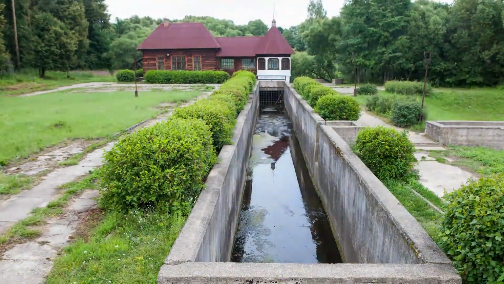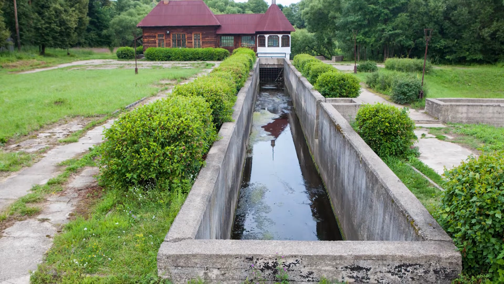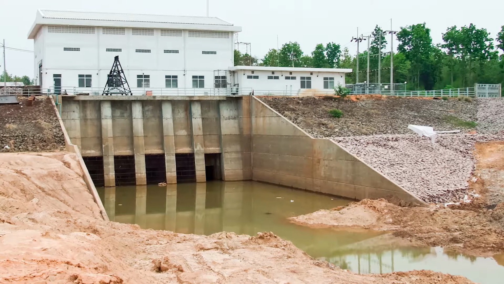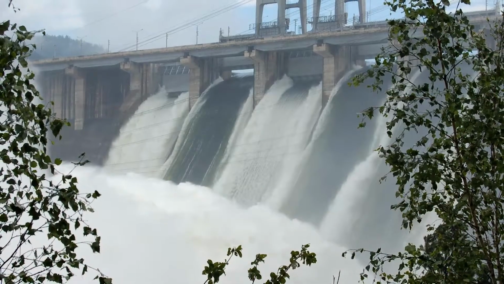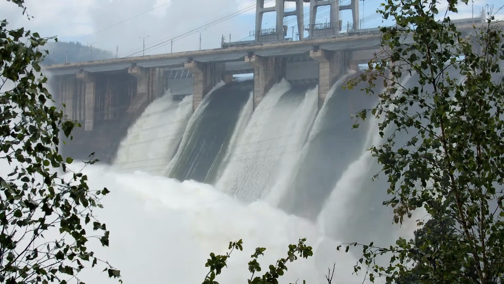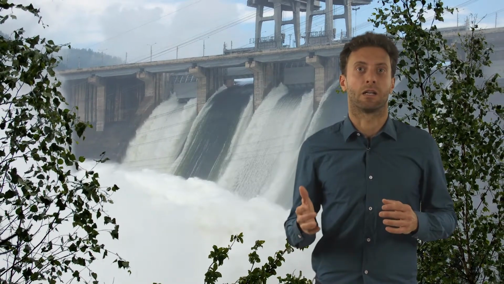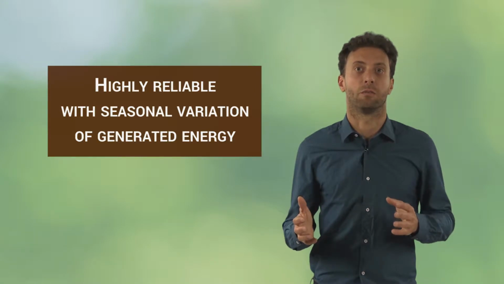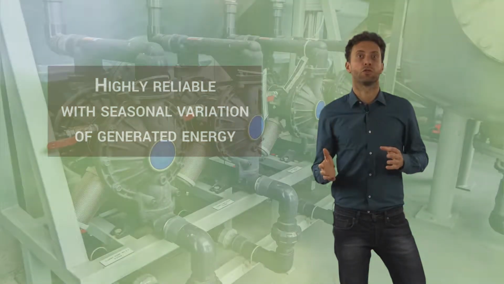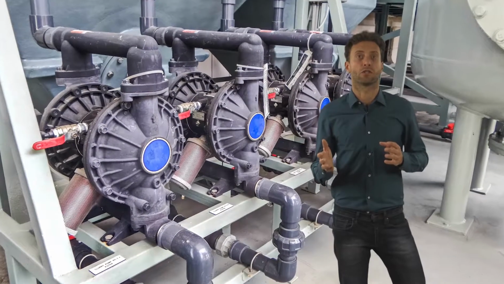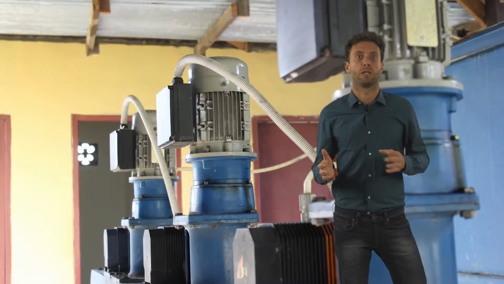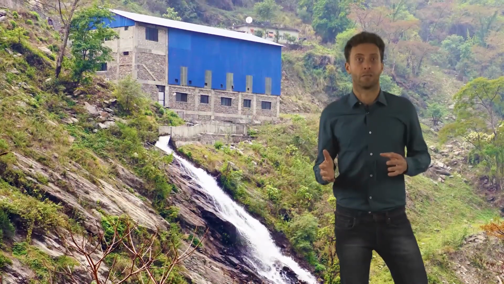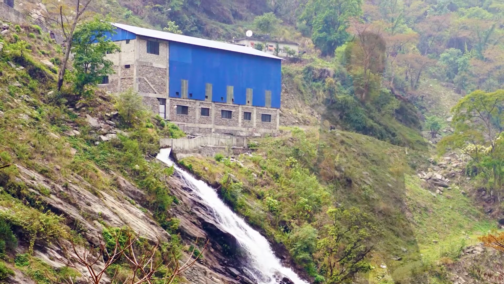The initial capital cost per unit of electricity produced can be lower than other renewable technologies, depending on required works about water capture and related civil infrastructures. Hydroelectric plants are highly reliable, with seasonal variation of generated energy based on the water availability. Furthermore, this technology can be used as part of storage systems, pumping water to accumulate potential energy to be converted when necessary and increasing the reliability of the whole energy system.